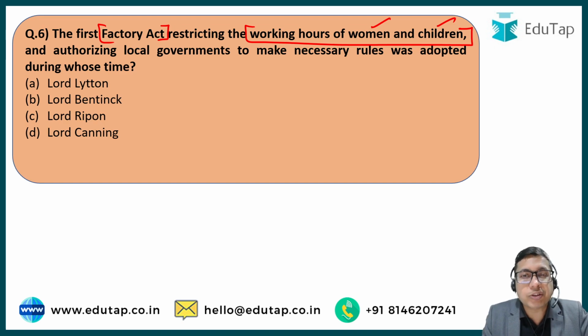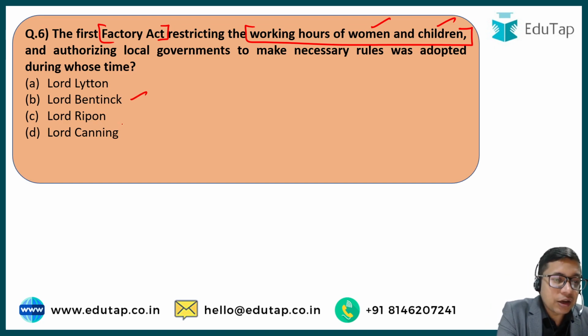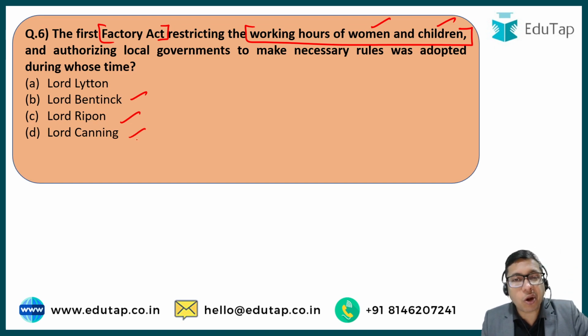There was no ban on child labor at that time. But yes, this first factory act restricted the working hours for women and children, so that they are not overworked, so that they are not over exploited. And this act also authorized the local provincial governments to make rules for the benefit or the welfare of these workers. So this first factory act was enacted or adopted during the tenure of which of the following governor generals? Option A, Lord Lytton. Option B, Lord Bentinck. Option C, Lord Ripon. And option D, Lord Canning.